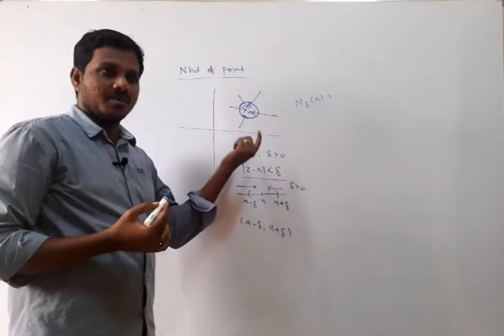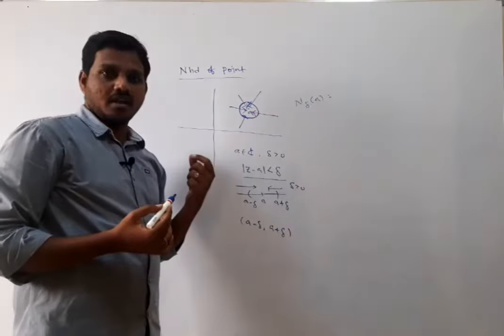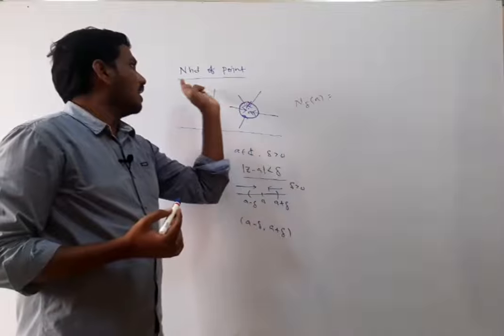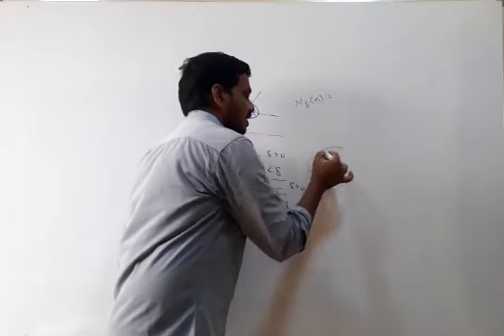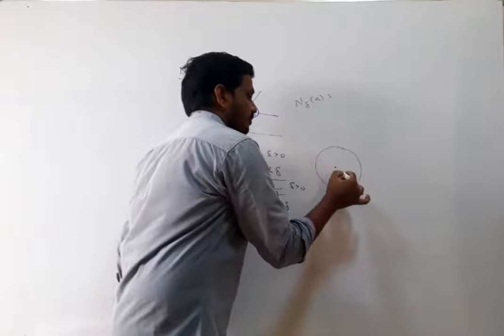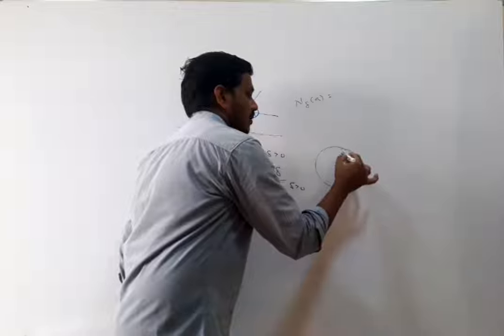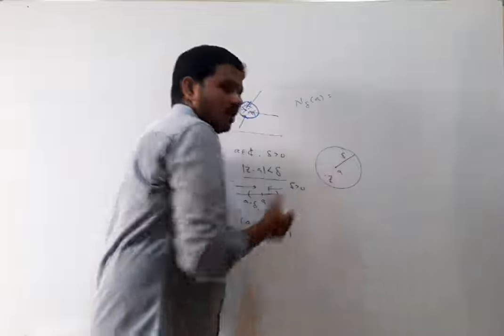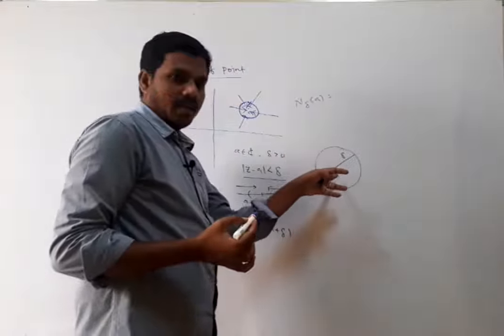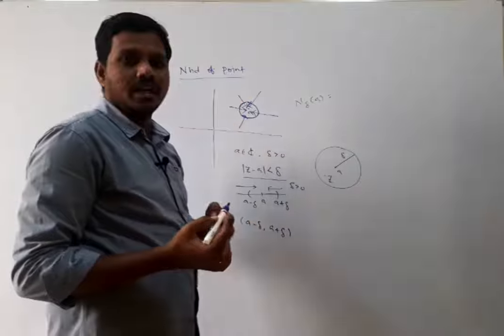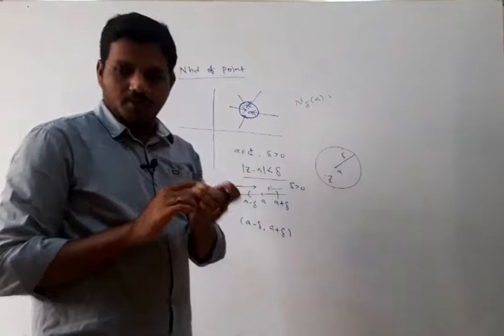This is the delta neighborhood of a complex number A. Or the deleted delta neighborhood of A: in the neighborhood, if you delete the point A, we say that is the deleted neighborhood of A.